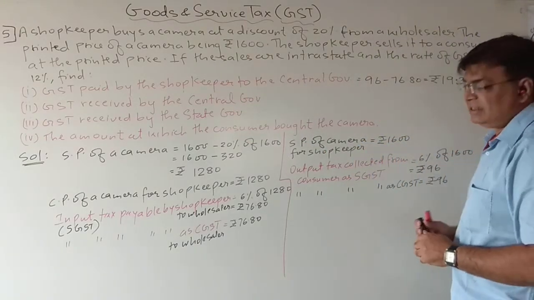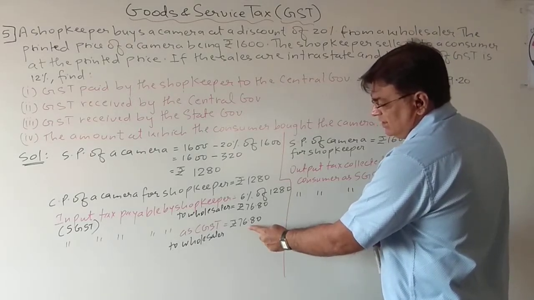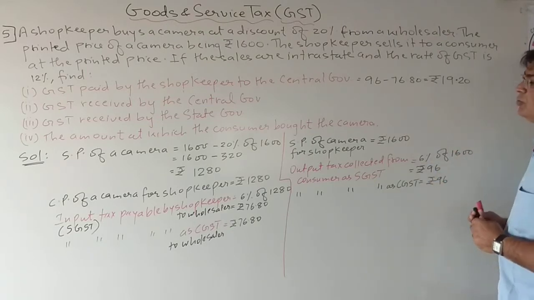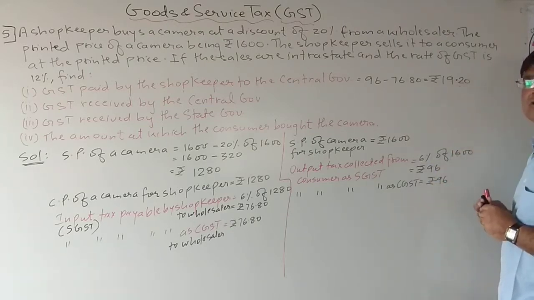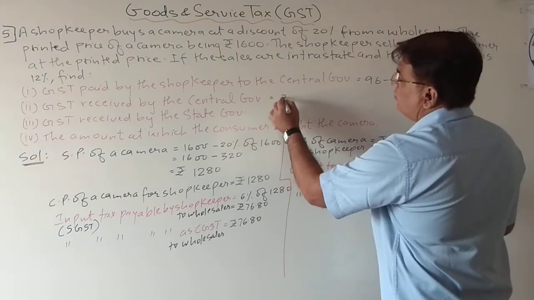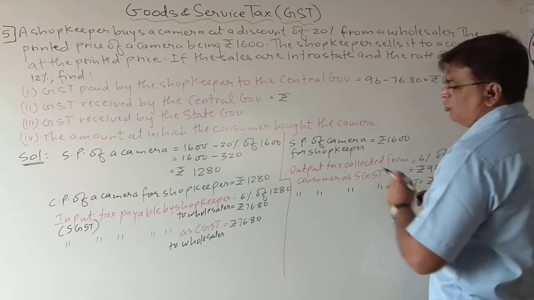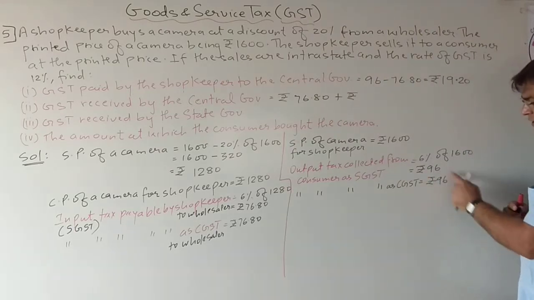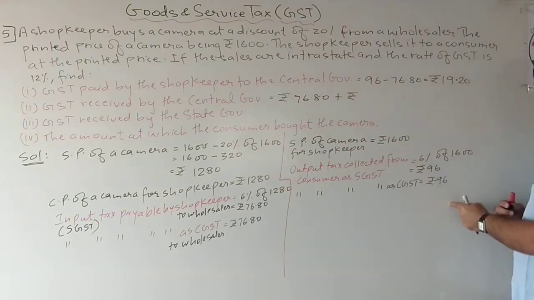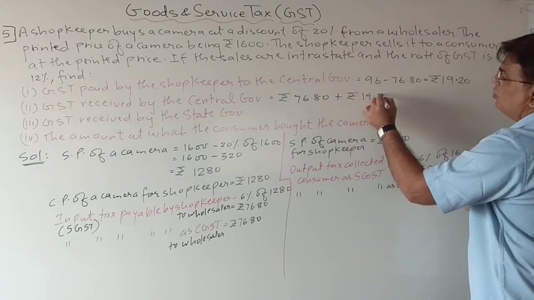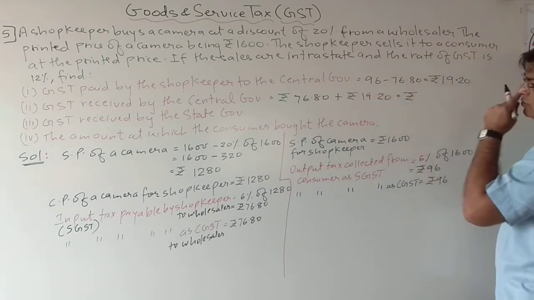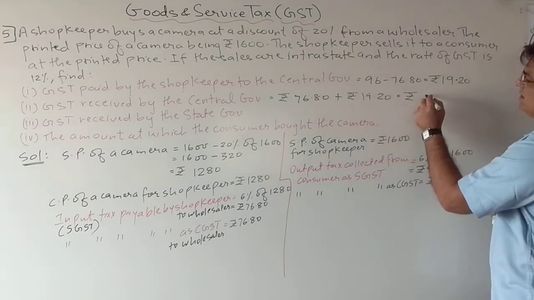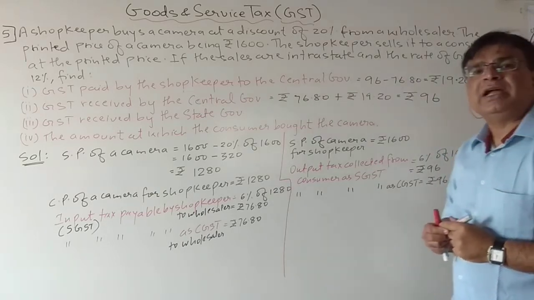Then the second, GST received by the central government. Now how much GST? Now see, this much GST is received from the wholesaler, and this much GST he received from the consumer. How much? 19.20. So rupees 76.8 plus rupees 19.20. Now see, this whole thing doesn't go to the central government. Only rupees 19.20 goes to the central government. So that comes to how much rupees? Okay, that we have already done. So it comes to 96 rupees.